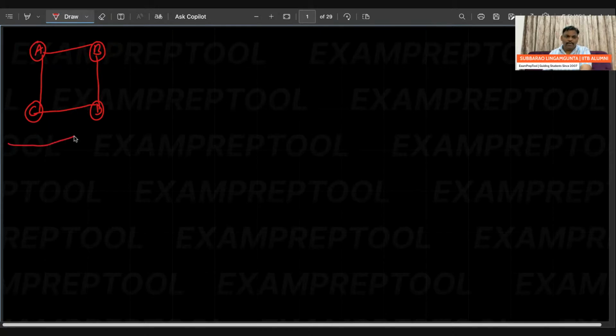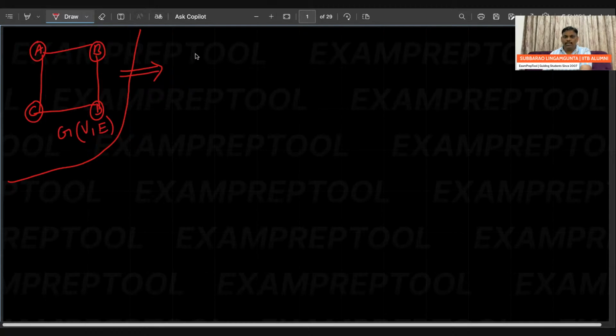What kind of graph? It doesn't matter. Some graph, if really required, we'll think about it. Understand what I'm doing. There is one graph, its name is G. What kind of graph it is? It's okay, just take some graph. I took some graph named G, which contains 4 vertices and 4 edges. Now assume in this graph there are V vertices and E edges. There is a graph which contains V vertices and E edges, named G.